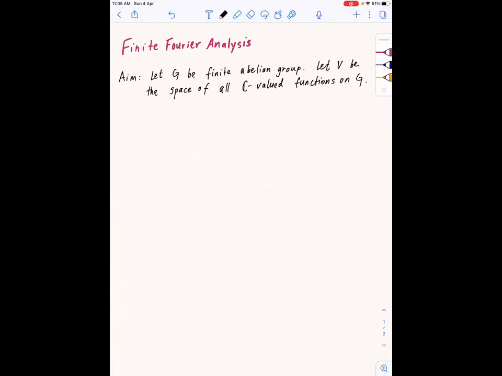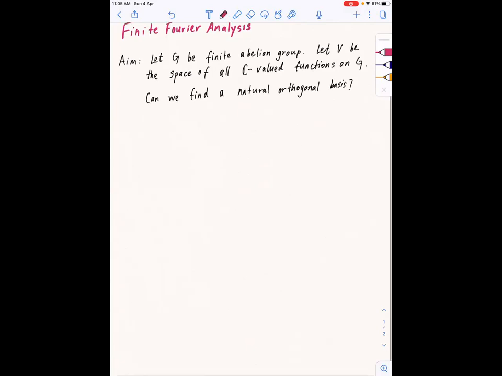Later we'll also put an inner product on it, so it's an inner product space. You can add functions, multiply functions, and we'll define a dot product also. So the question is, can we find a natural orthogonal basis? Okay, let me get into the answer straight away. Characters will help us answer this question.